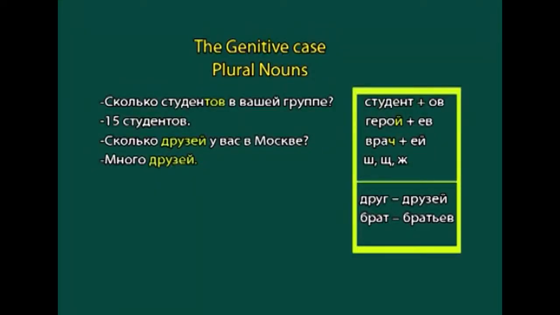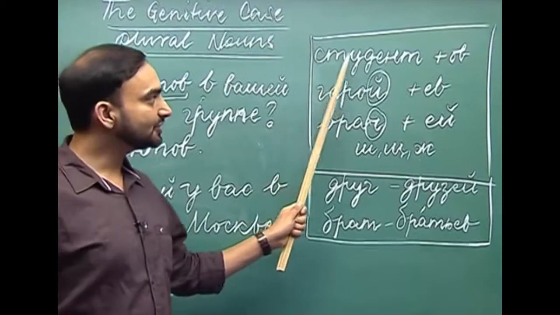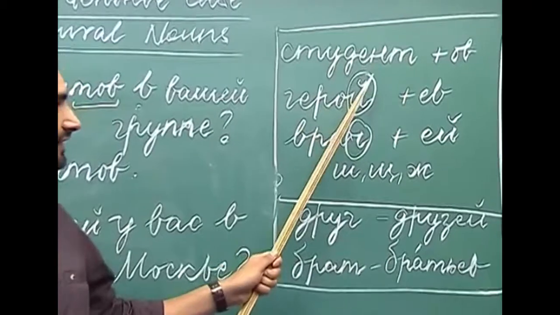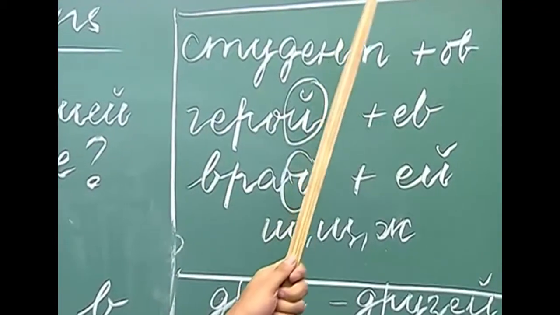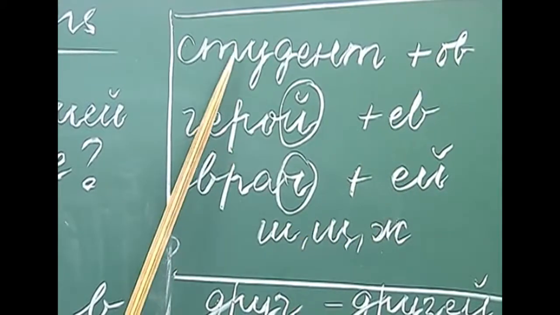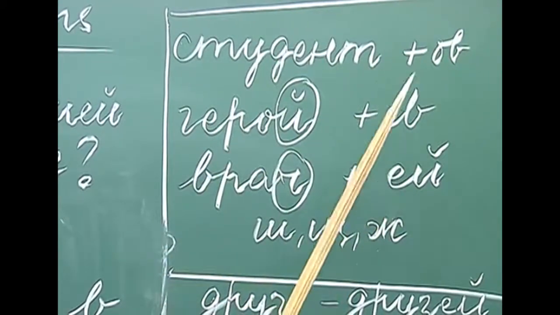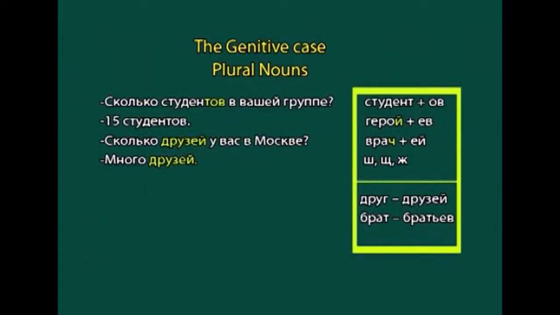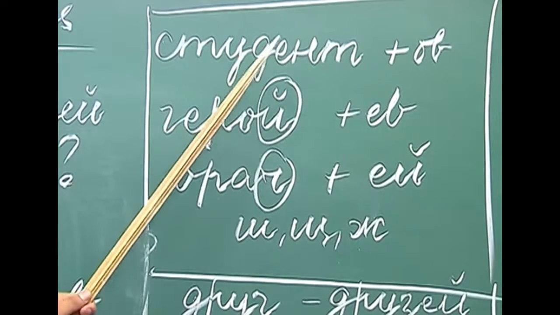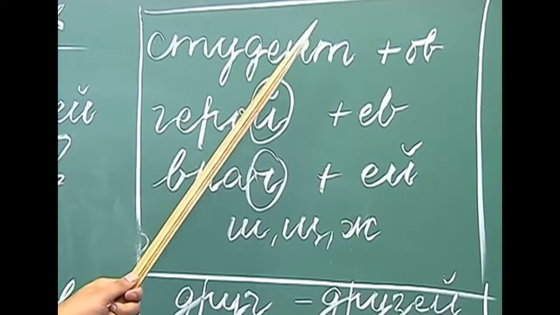So, I have drawn a table here. As you can see, студент has a hard ending. How do we decline this noun in the genitive case plural? Студент, студентов. So, we add о and в at the end to get its genitive plural form. This was with the hard ending masculine noun.